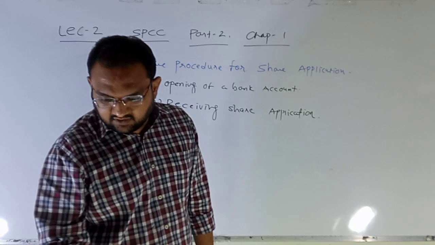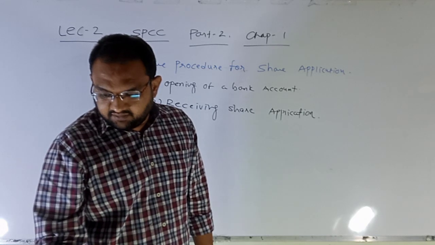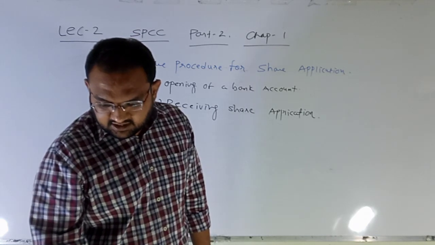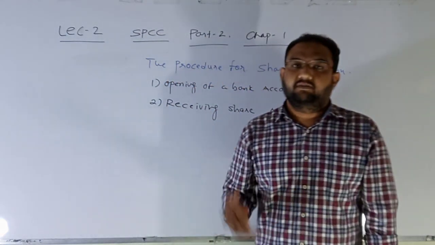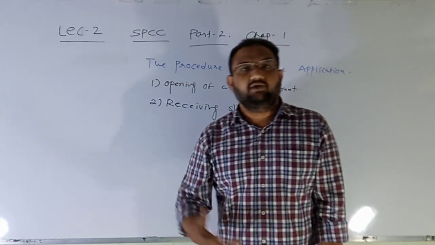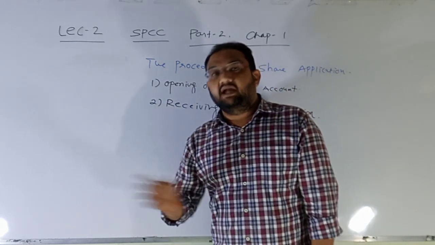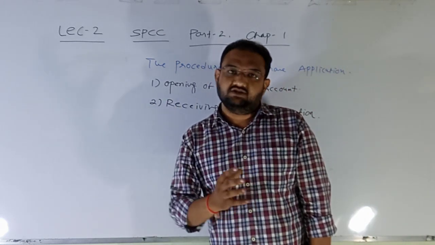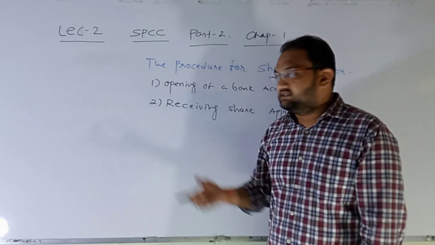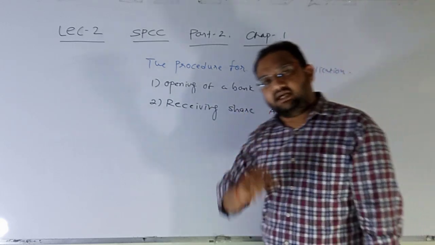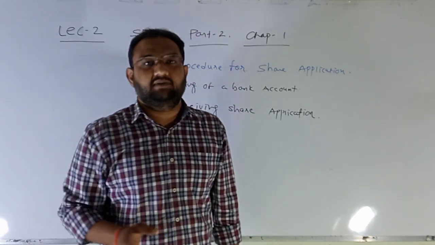All investors willing to apply for shares can obtain share application forms from share brokers, sub-brokers, stock exchanges or banks registered for the process of SBA. Now, this is from the point of view of an investor. Initially, from the point of view of a company, we opened a bank account with a bank which is authorized for the public issue. Once this bank account is opened, the next step is to get sanction for the prospectus and publish it in the newspaper and different media.